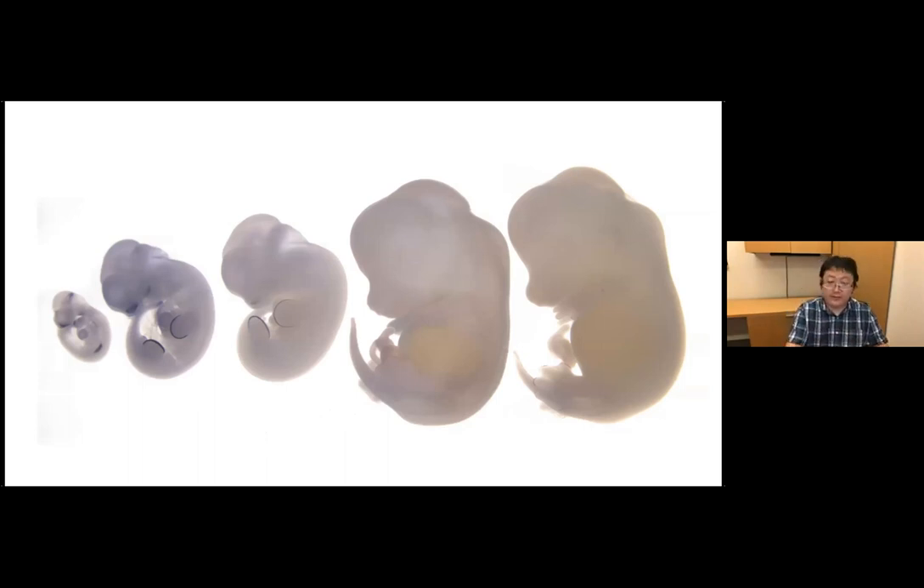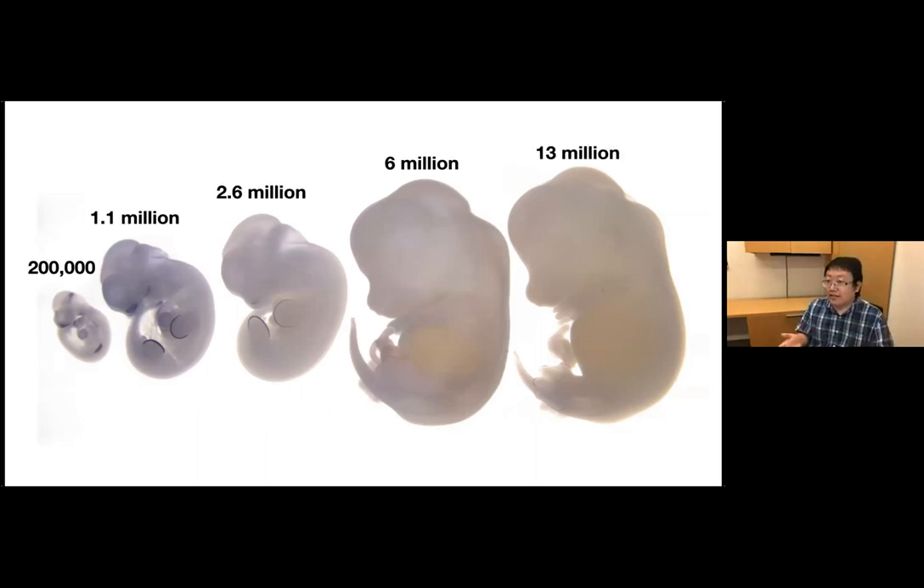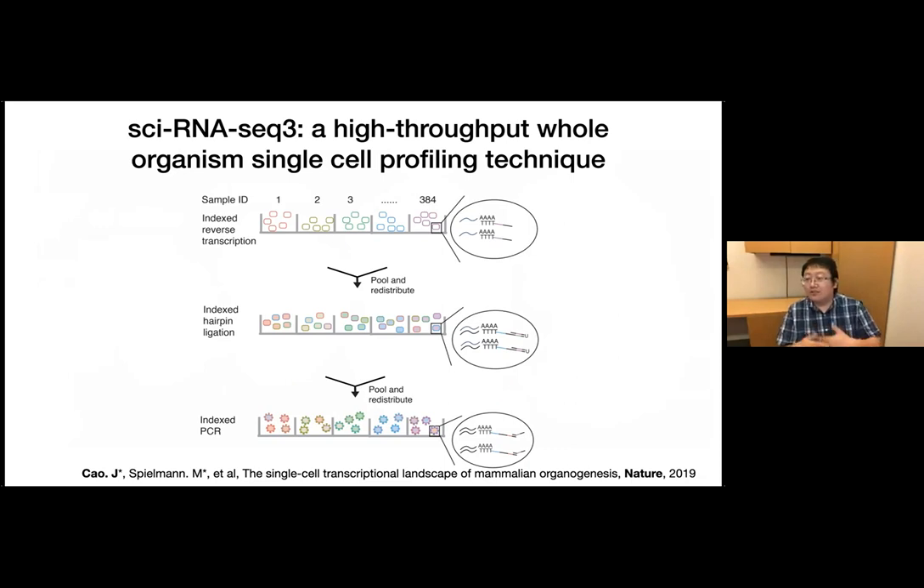For example, if we check the cell number in mouse embryos, we have hundreds to thousands of cells, or even millions of cells, in each individual. And this is much higher than the throughput of the original version of sci-RNA-seq and also other commercial techniques. So to get over this limitation, we further improved the sci-RNA-seq strategy to add another round of indexing by indexed hairpin ligation. As I mentioned earlier, with 3-round indexing, we can detect millions of cells in a single experiment.